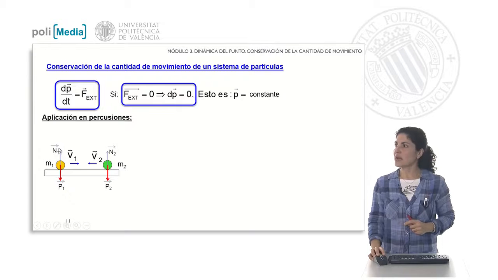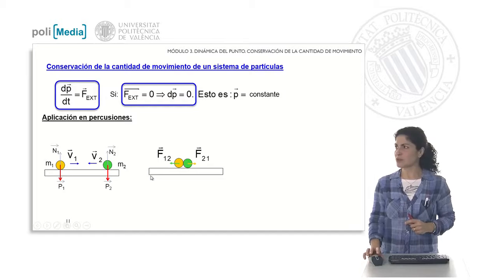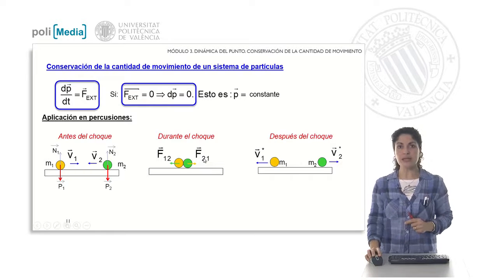In the vertical direction, the forces give us a zero component. The normal on 1 equal to the weight of 1. The normal on 2 equal to the weight of 2. At the moment of impact, we have the equivalent of the principle of action and reaction, Newton's third law, the force on 1 due to 2 and the force on 2 due to 1. And in the end, due to that internal interaction, I am going to have some final velocities represented by these asterisks for body 1 and for body 2.